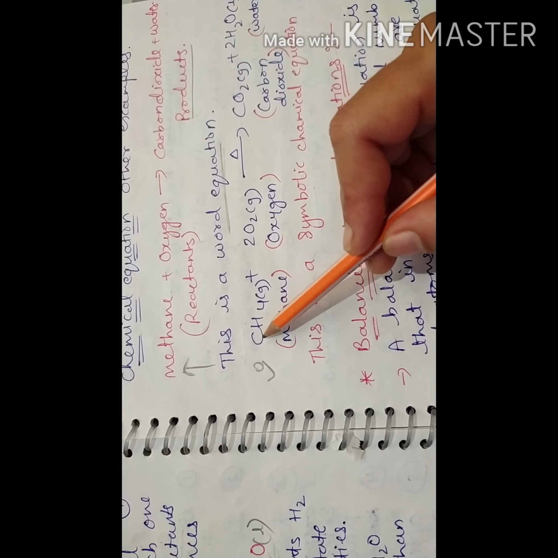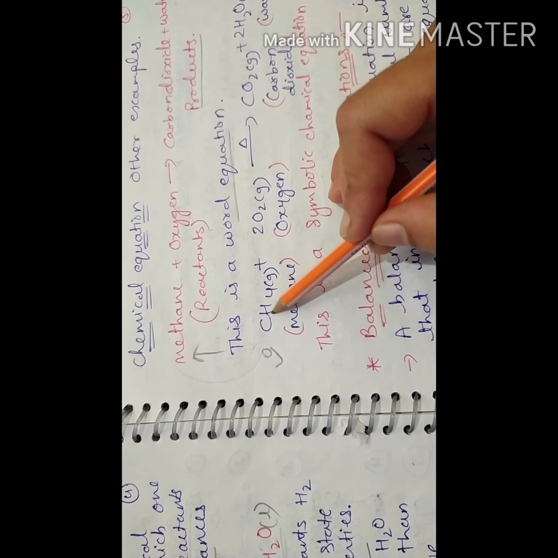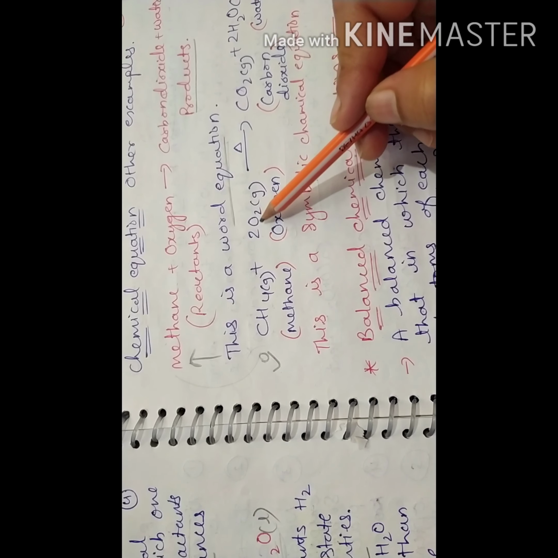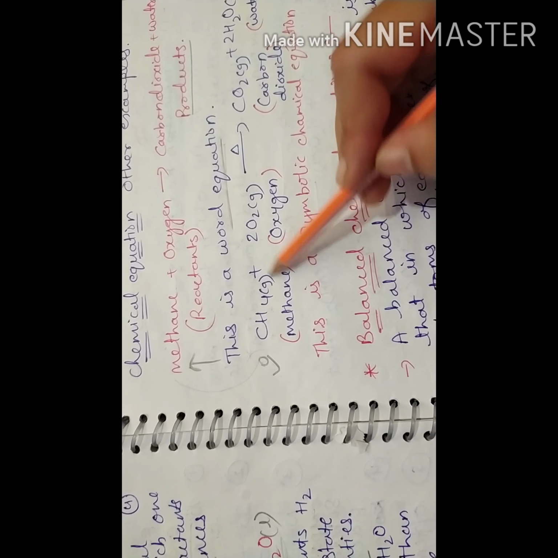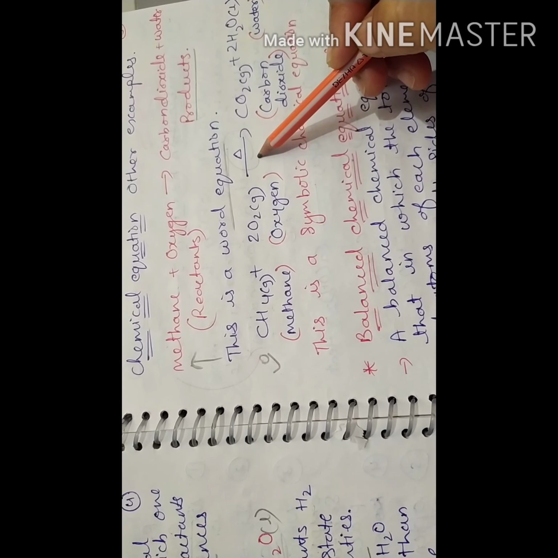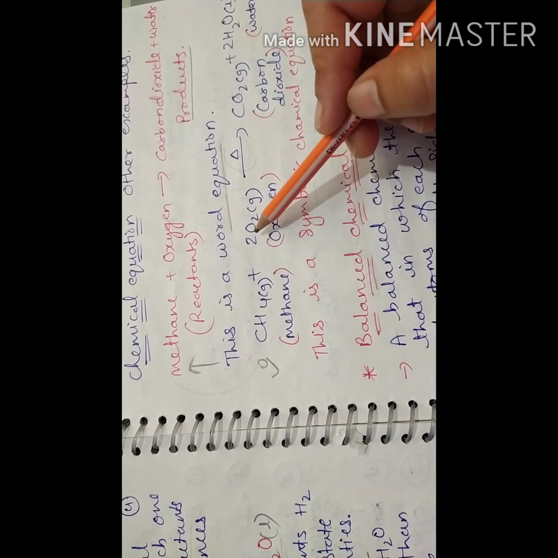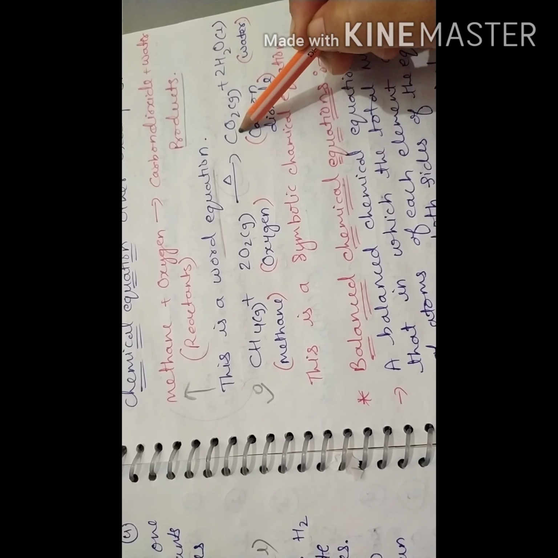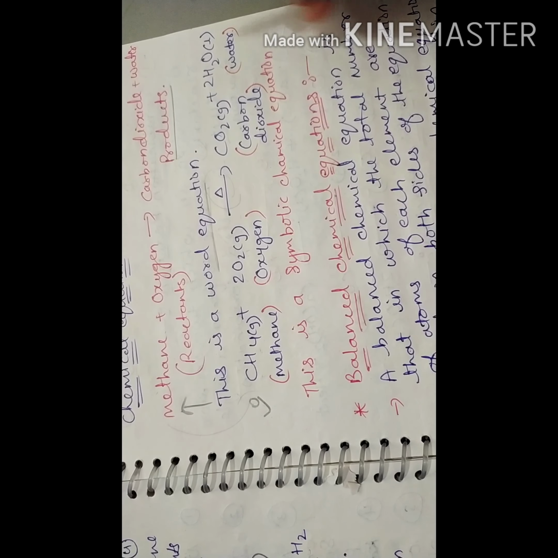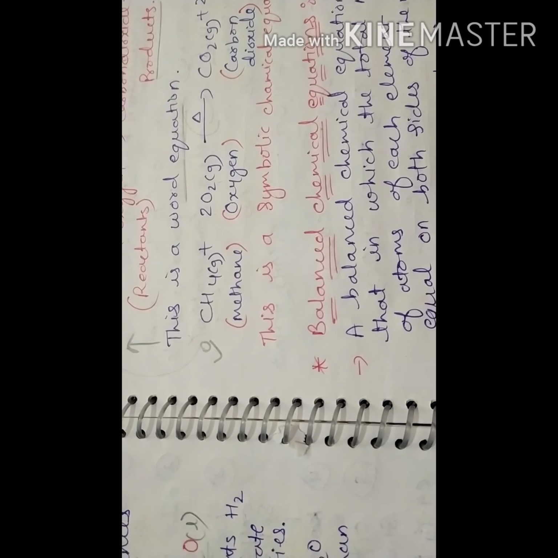In the symbolic chemical equation, the chemical formula of methane is CH4, and it reacts with 2O2. Both are in the gaseous state. Heat is given to it, and this symbol is present for the heat. Heat is given to these two reactants, and after the chemical reaction we get carbon dioxide and water. Okay, up to here. Write down your notes in proper handwriting and learn all these chemical formulas, chemical equations, and all the definitions.